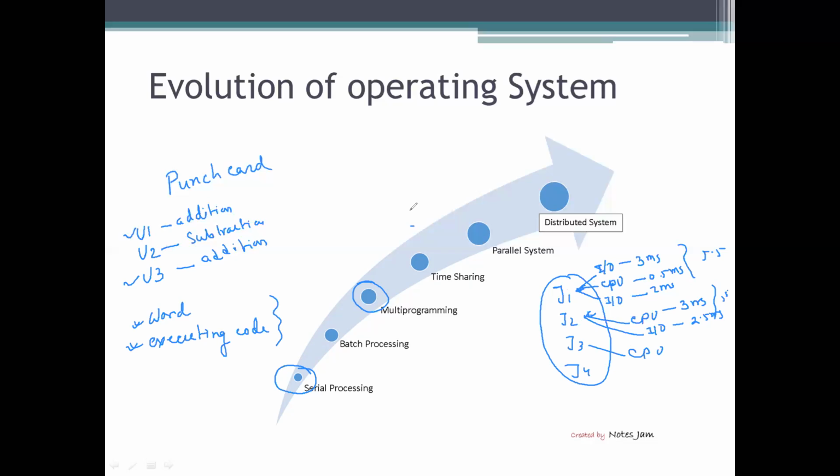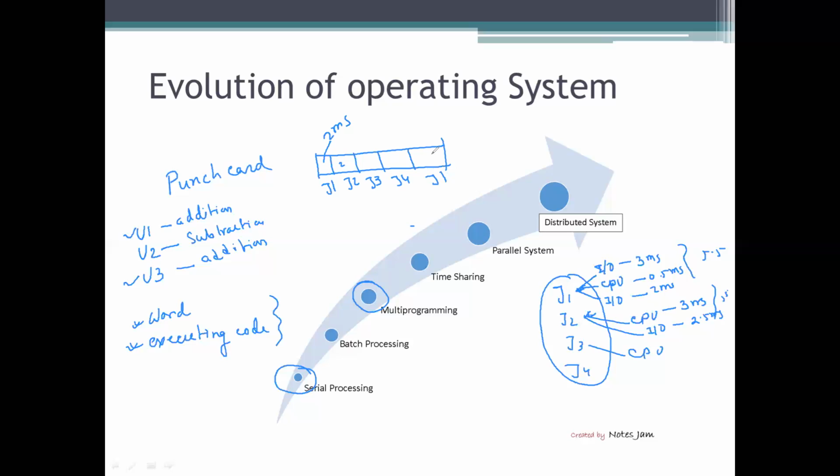But in case of a time sharing operating system, a time slot is divided into different quanta. This is called the time quantum. Let us say the duration of each time quantum is 2 milliseconds. So job 1 will get the CPU for 2 milliseconds, then job 2 will get the CPU for 2 milliseconds, again job 3 will get the CPU for 2 milliseconds, then job 4 will get the CPU for 2 milliseconds, and again job 1 will get the CPU for 2 milliseconds.